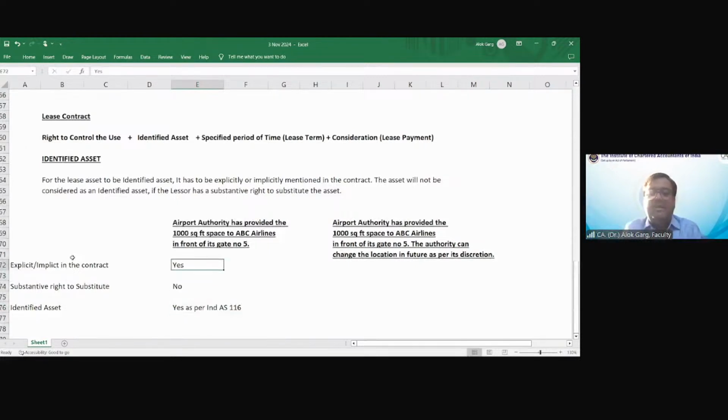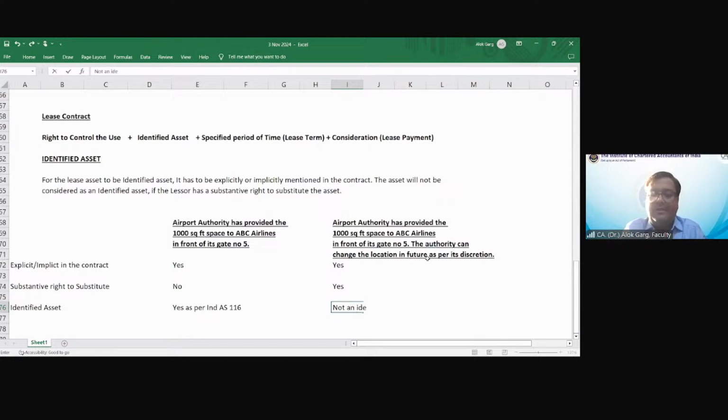In the second example, airport authority has provided 1000 square feet space to ABC airline in front of gate number 5. The authority can change the allocation, जरूरी नहीं करे, कर सकता है, in future as per its discretion. Explicit और implicit है या नहीं ये contract में? है, लिखा है ना, in front of gate number 5. Whether substantive right to substitute the asset is there? Yes. Whether it is an identified asset as per Ind AS 116? No.